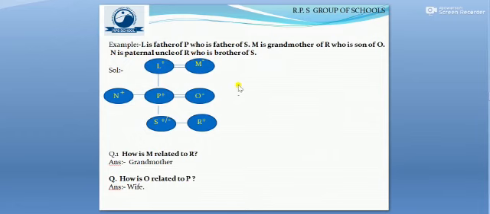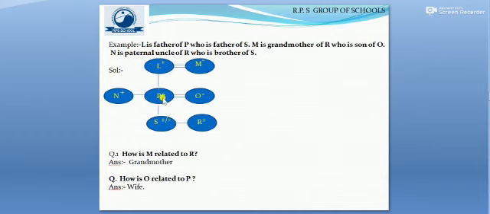So let us start with the first line: L is father of P, which means the gender of L will be male, because we know that only a male can be a father, and L will be one generation ahead of P, because father always lies one generation ahead.